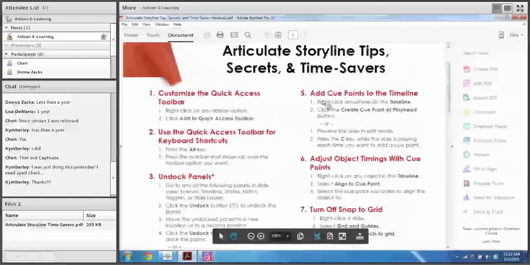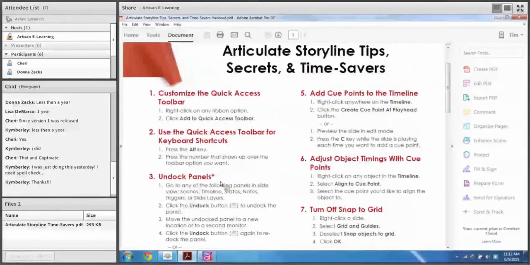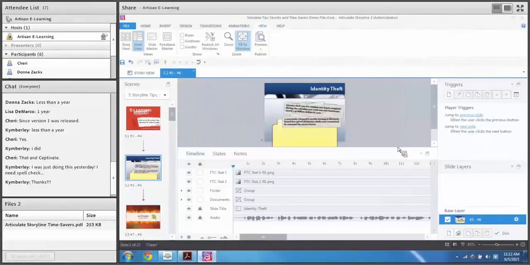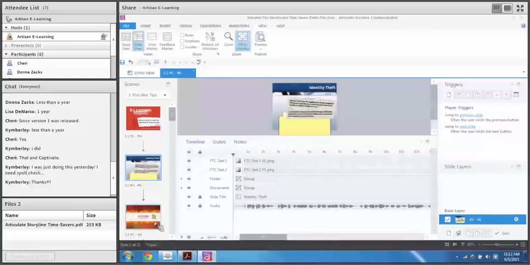Number 5, adding cue points to the timeline. So if you were like me, when I started out using Storyline right at the very beginning, and I had a slide like this where I had to sync up some animation, the way I would go about it is I would open up my timeline here, and I would hit play, and of course wait the 6 seconds for it to start playing.